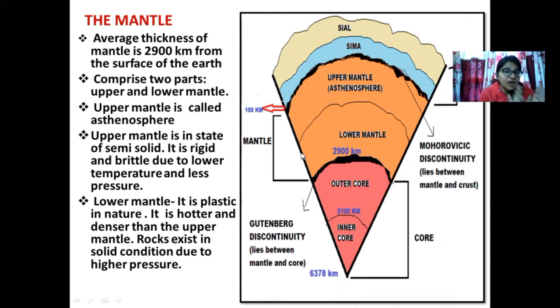We are moving from crust to mantle. At Sima, can I see that the crust is ending? And also, can I say that the portion of mantle is beginning? So I can also say that the crust is ending, mantle is starting. That means there is a discontinuity. Crust is discontinuous. It is not prolonging towards the interior of the earth. At one point, it is pausing itself. So the point where it is pausing itself, the transition layer between Sima and the upper mantle, is what we call the Mohorovicic discontinuity. Because it's a discontinuous layer, Sima is not extending into the upper mantle.